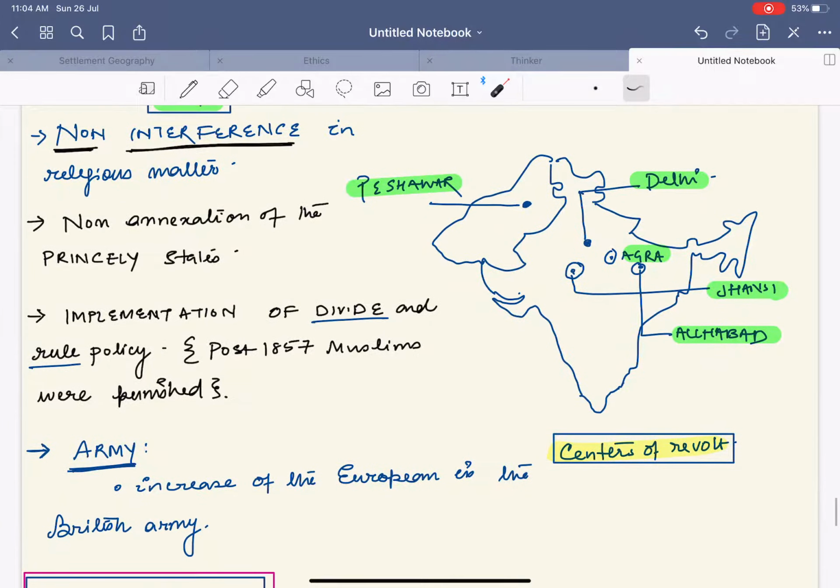Next, last but not the least, it's the army. They started to increase the Europeans in the British army. And further, the conditions of the Indians in the army started to degrade, because the British became very suspicious of the Indians, and hence they avoided giving Indians the higher posts.